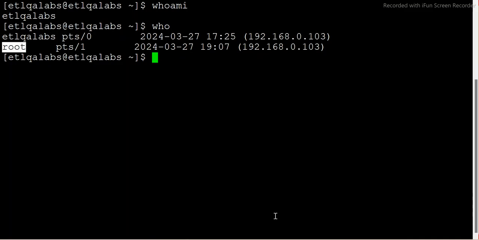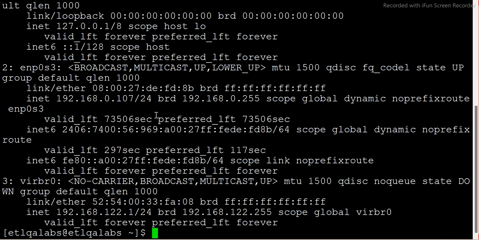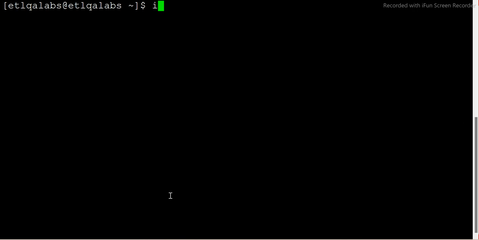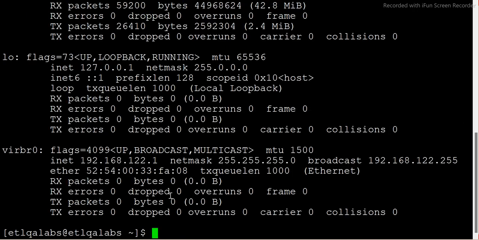Let's try to run it. So ip addr. You see here, this is the IP address. Now if I run ifconfig, here also it will give you something.